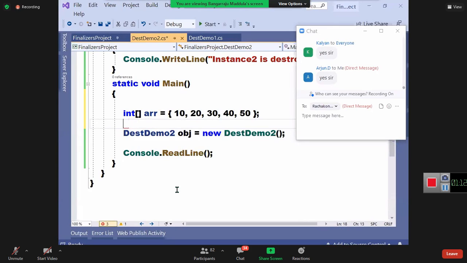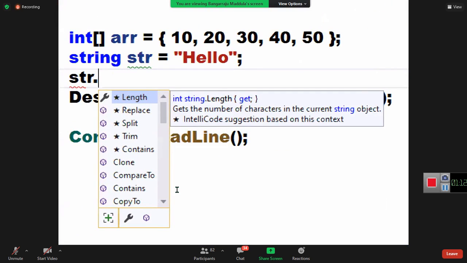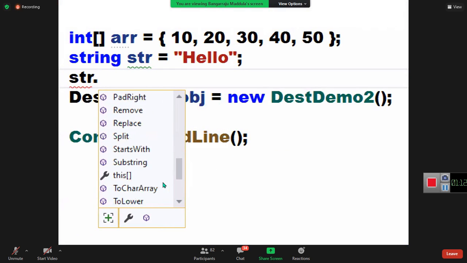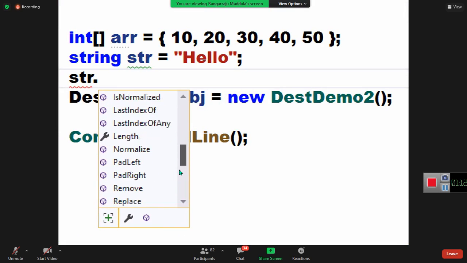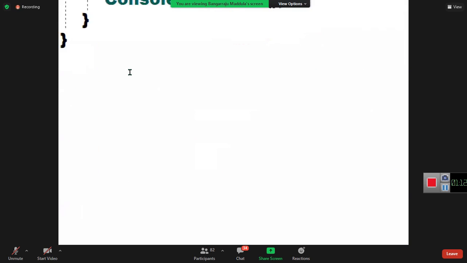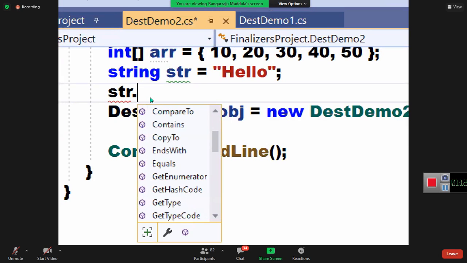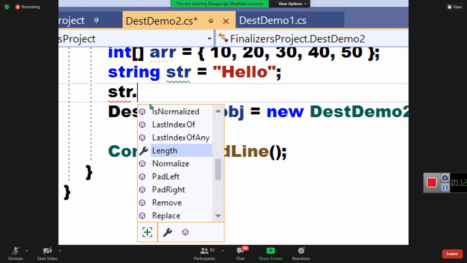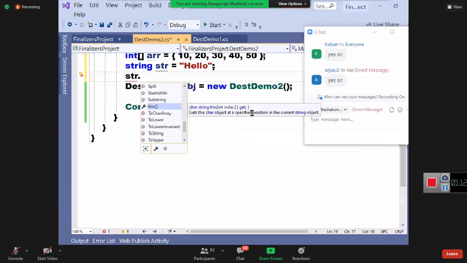Same way you can check with the string class also. string str equals hello. str dot. In this, there is only one property, guys. See there, length. Which type? Read-only. That's also read-only.